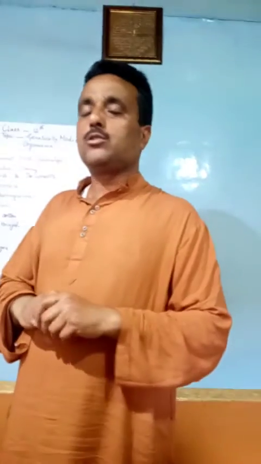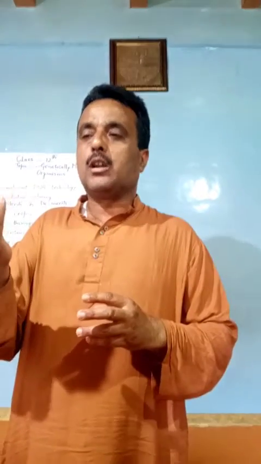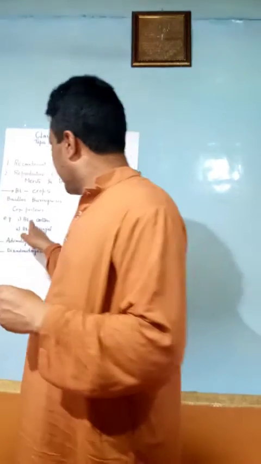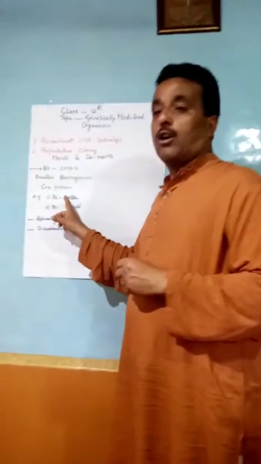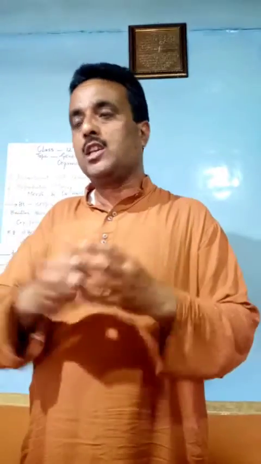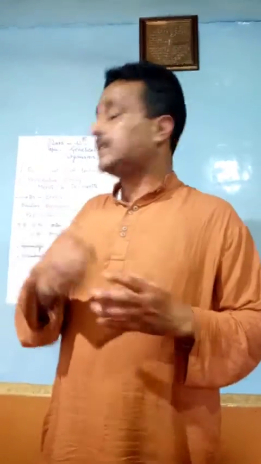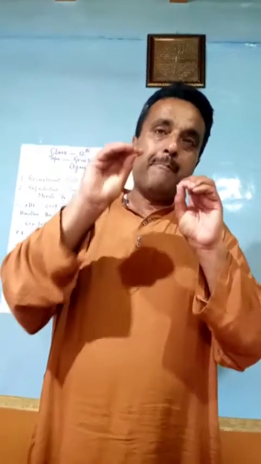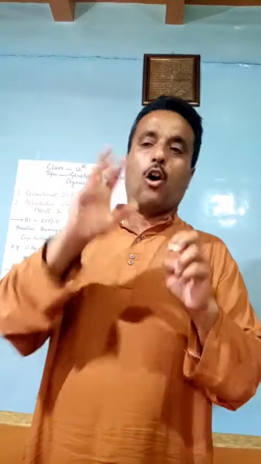The Bacillus thuringiensis cotton, or simply the Bt cotton variety, is genetically modified, genetically transferred with the Bt gene, that is the Bacillus thuringiensis gene, to protect the plant from bollworm, which is a major pest of cotton.